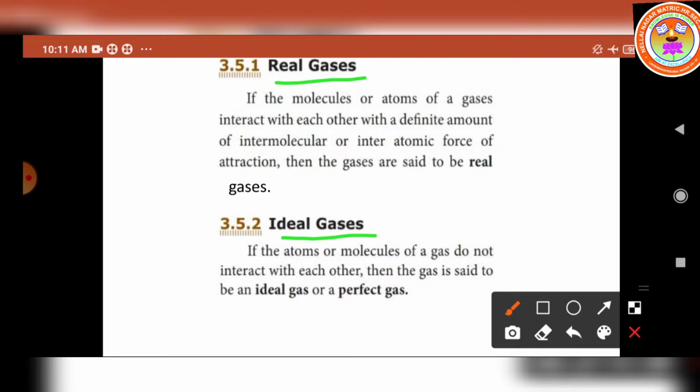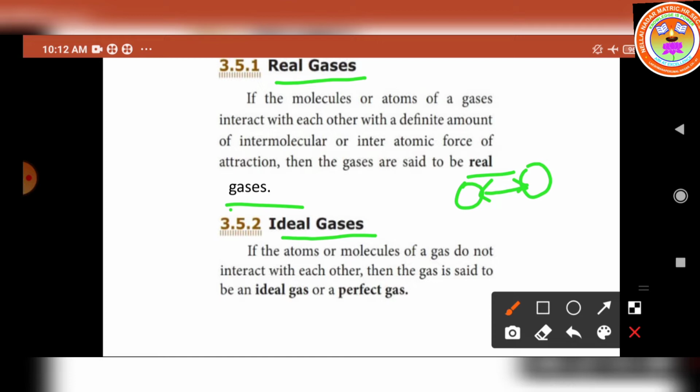If the molecules or atoms of a gas interact with each other, let us consider this is one atom or molecule, and this is another atom. Both atoms interact with an intermolecular force. Then the gases are said to be real gases. So what are real gases? The molecules or atoms of a gas interact with each other with a definite amount of intermolecular or interatomic force of attraction. Then the gases are said to be real gases.